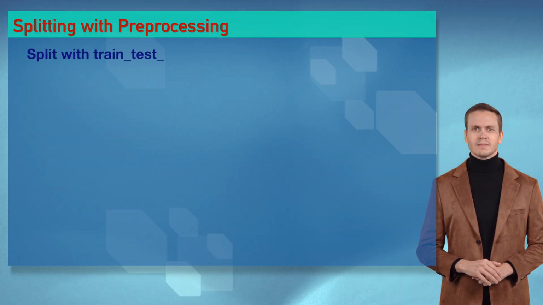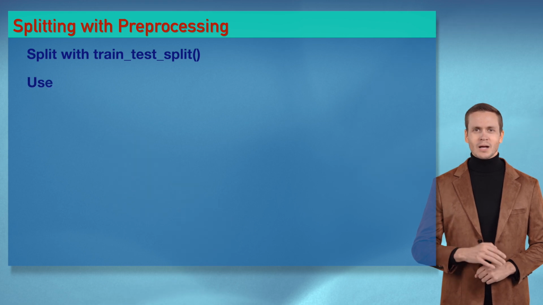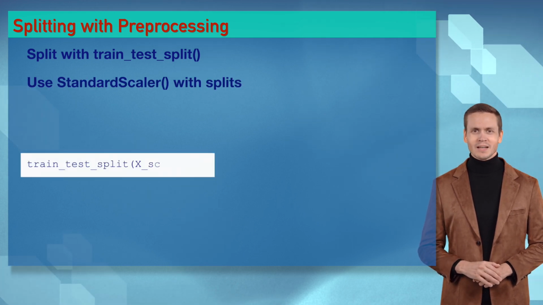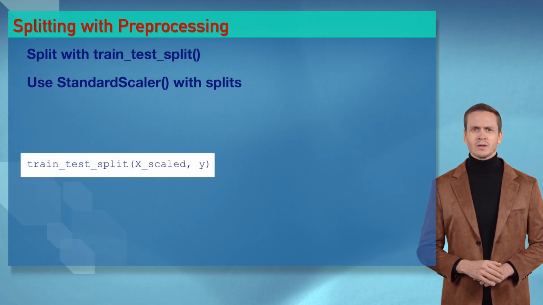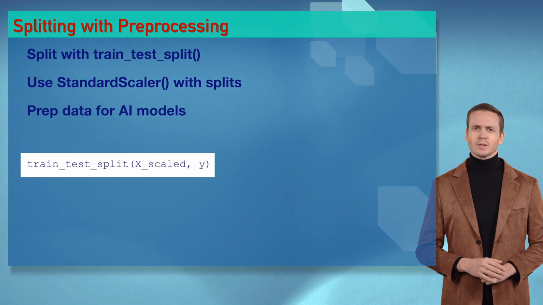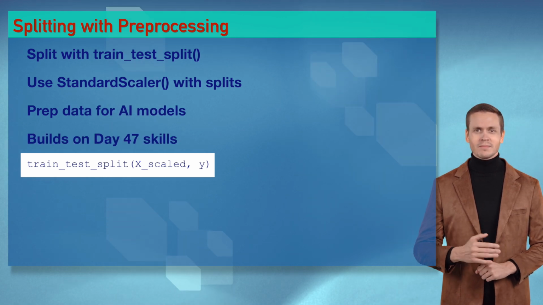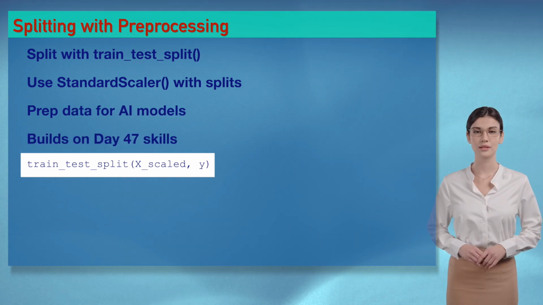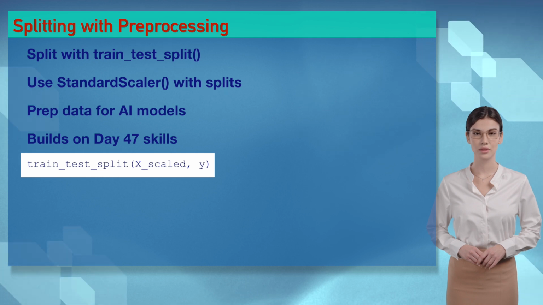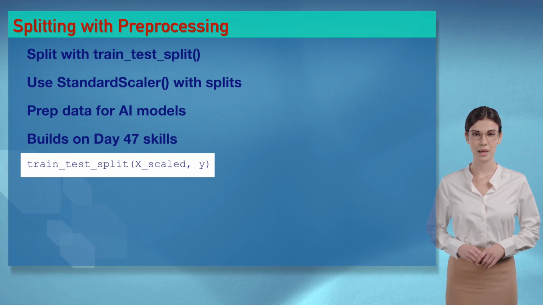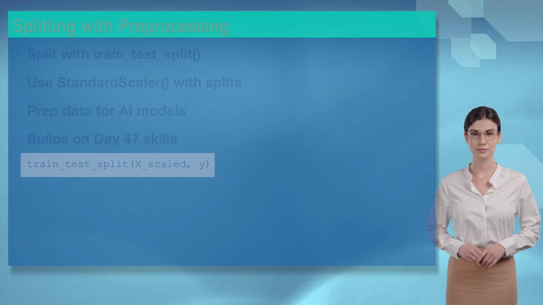Wizards, day 47's preprocessing with splitting is a hot combo for Sophia. StandardScaler and train_test_split, prep AI data, coding fireworks make this epic. You're prepping my heart, Ethan. Wizards, preprocessing and splitting power AI models. Try it in our challenge, it's like crafting perfect AI data.